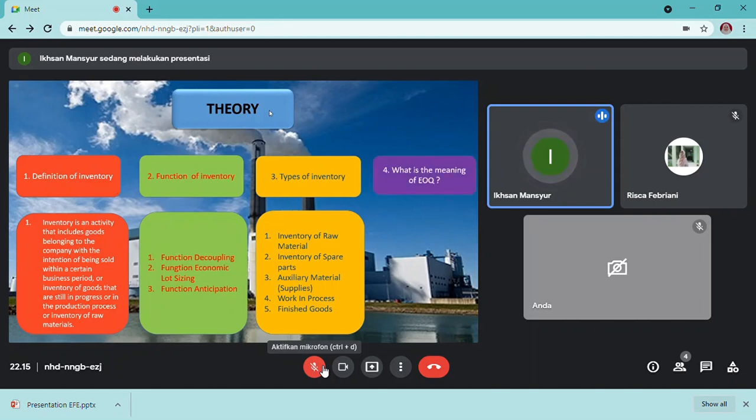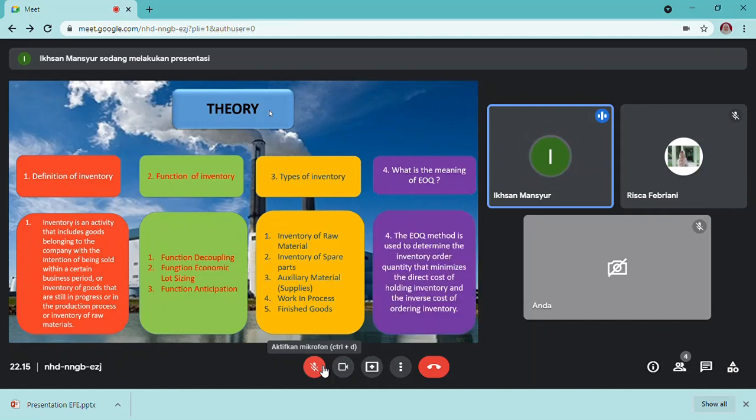What is the meaning of EOQ? According to Handoko, the EOQ method is used to determine the inventory order quantity that minimizes the direct cost of holding inventory and the inverse cost of ordering inventory.